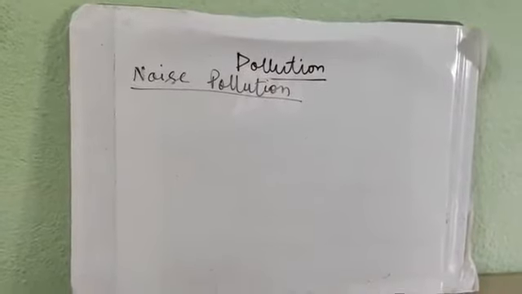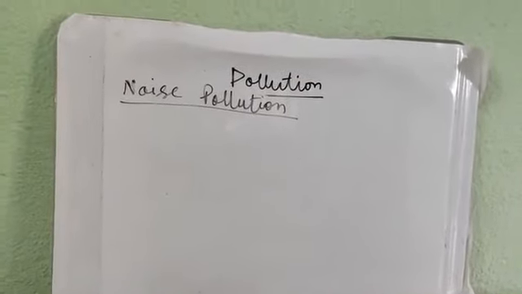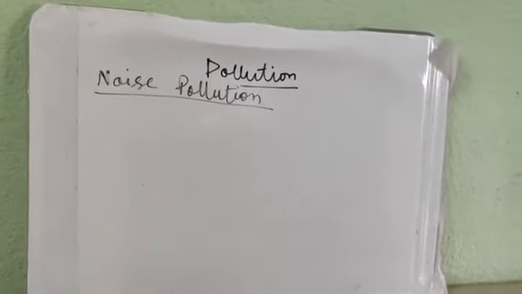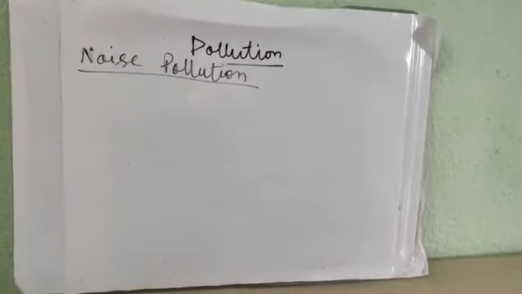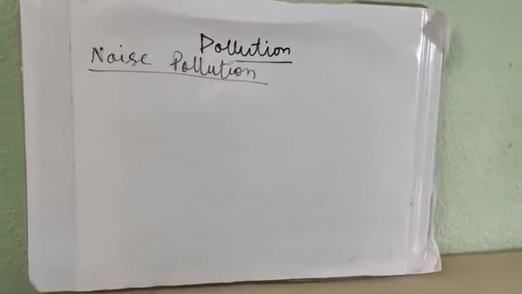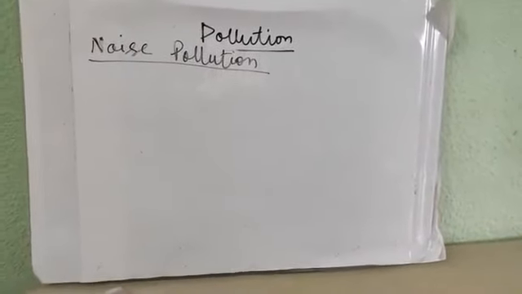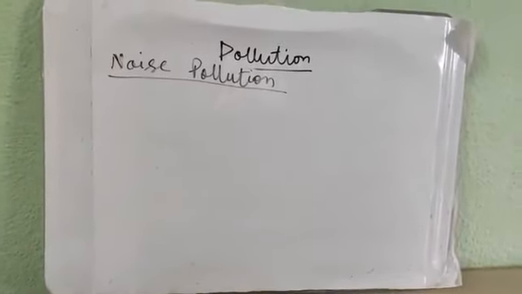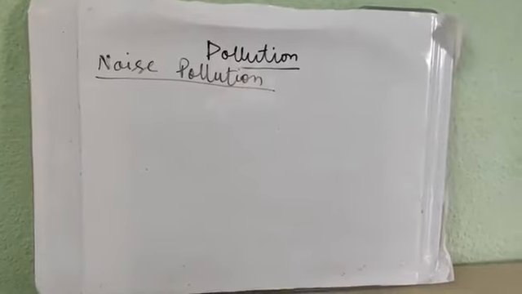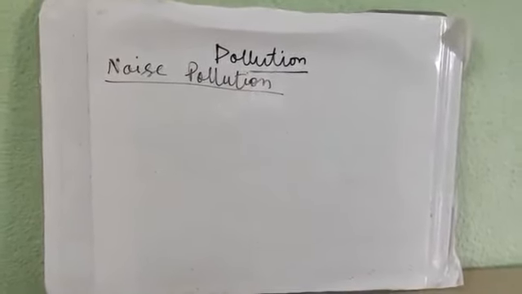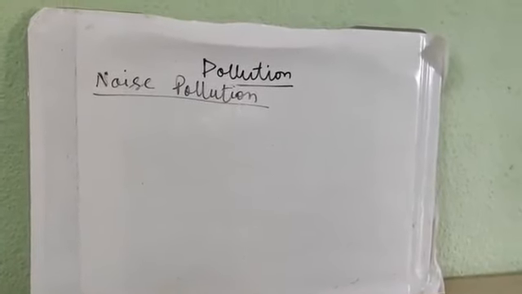What are the effects? First of all, it affects our ears, causing permanent or temporary hearing loss. The heart also suffers a lot due to high noise pollution, and the heartbeat increases. There are other physiological problems like insomnia and damage to the brain. In animals, what are the effects? The endocrine system may be disturbed. The reproductive cycle can also be disturbed. Laying and hatching of eggs and development of the embryo can all be disturbed.